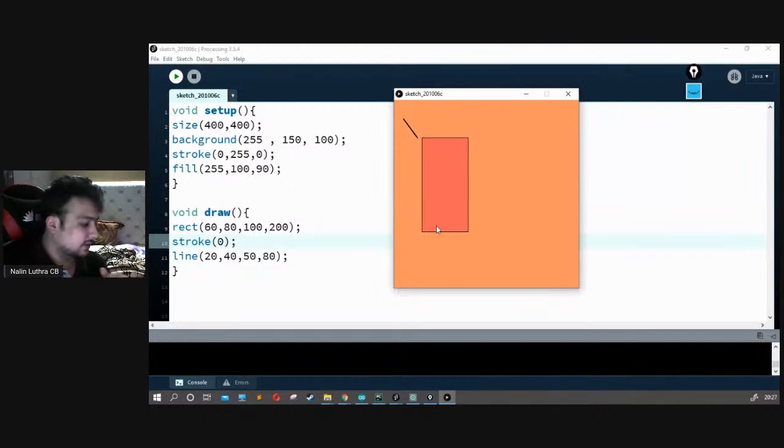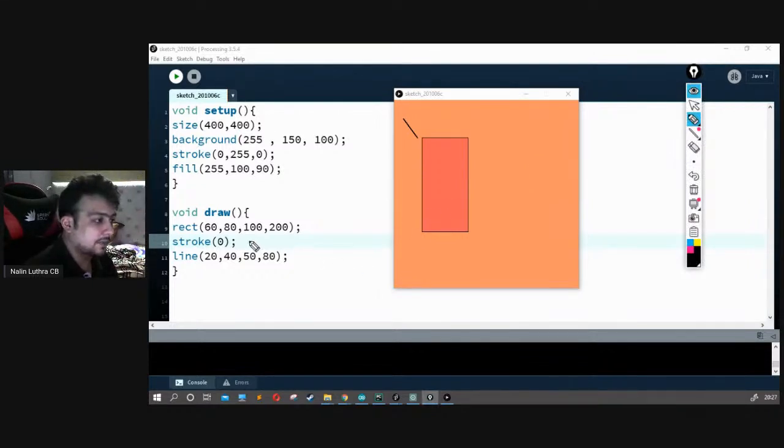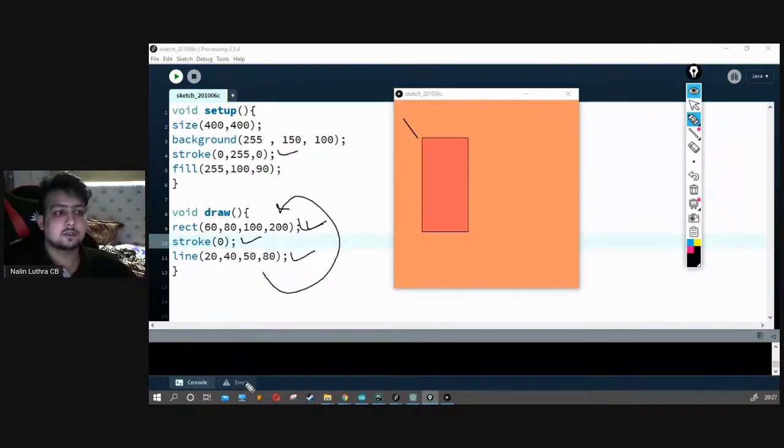The reason behind that is simple. Let's see why it happened. I set the stroke to this color, which is green, and later on I go to our rectangle and draw it. At that time the color was green. Then we change the stroke to black and then we draw the line. It draws in black. So it's repeating again and again.